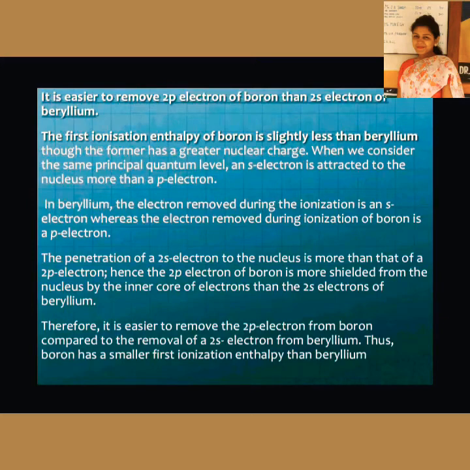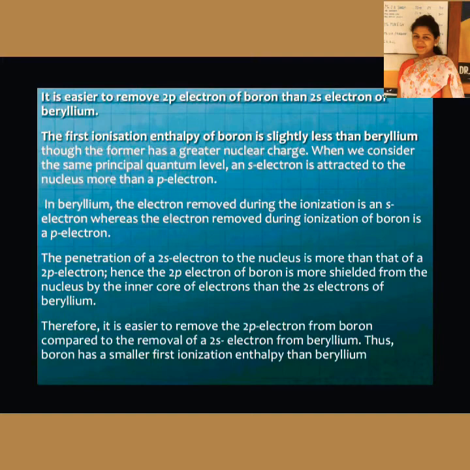The penetration of the 2s electron to the nucleus is more than that of the 2p electron, and this is due to the size and close proximity of the s subshell. The s orbital is lying closer to the nucleus, and due to its spherical shape, it has more penetration power. It lies closer to the nucleus and thus experiences more control by the nucleus.